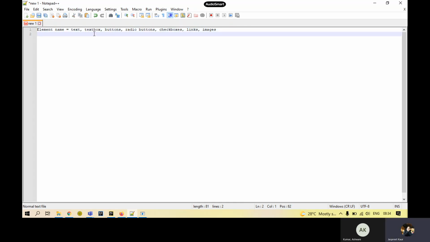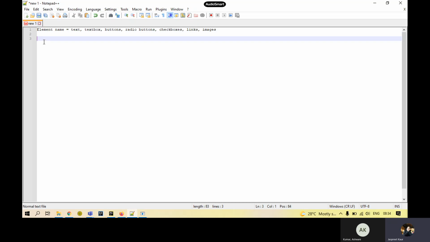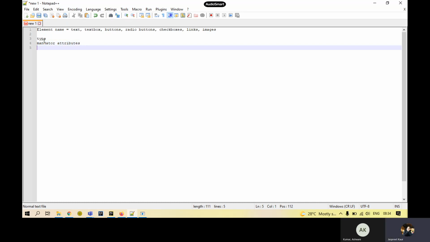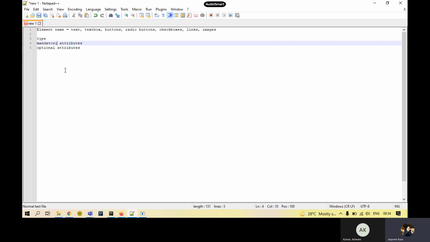Now every element that you see comprises three main attachments. One is the type of that element. What is the type of the element? I'll tell you what it is. Second is the mandatory attribute that will always come with the element. And another one is the optional attribute. We'll talk about the type and the mandatory attribute first, and then we'll move on to the optional one.